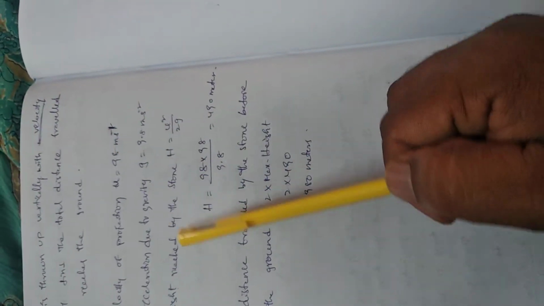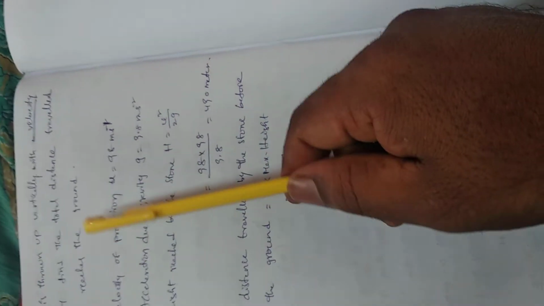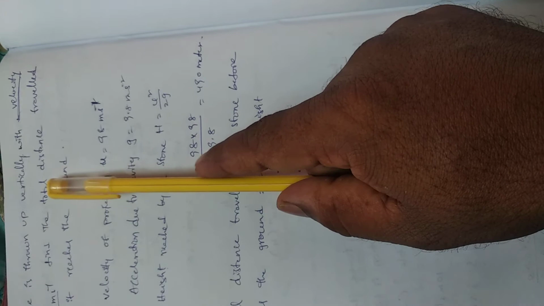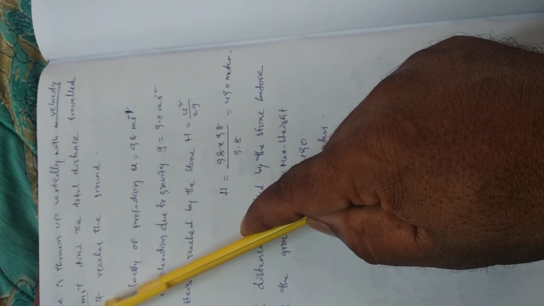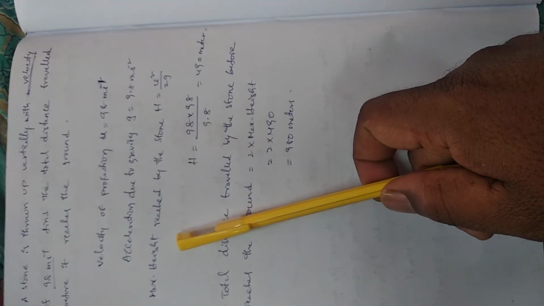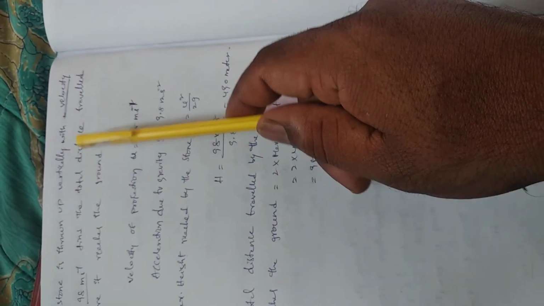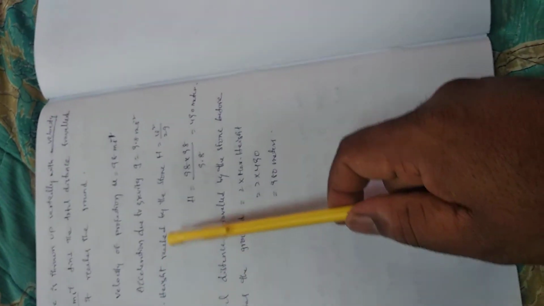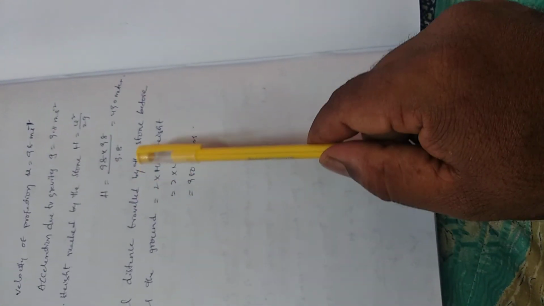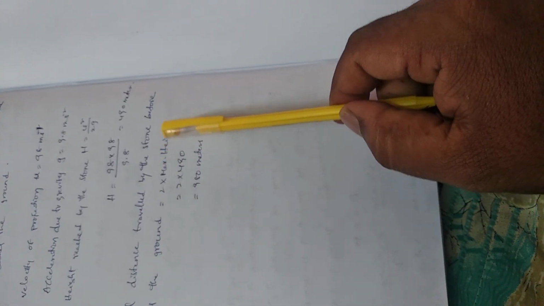First we find the value of the maximum height reached by the stone. What is the relation between total distance traveled by the body and maximum height reached by the body? Total distance traveled by the body is equal to 2 into maximum height.